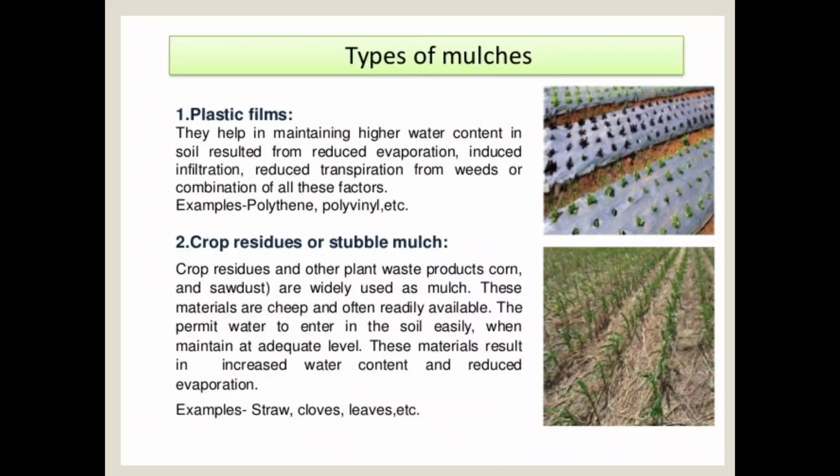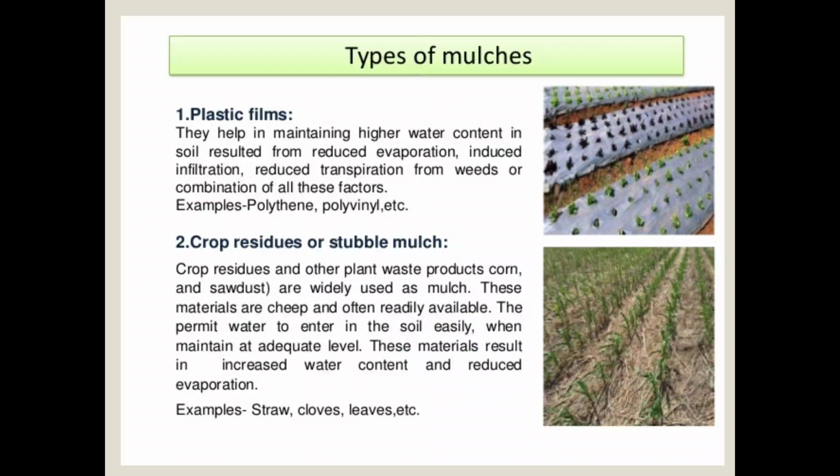Then the second type of mulch is the crop residue or stubble mulch. Crop residue and other plant waste products, for example corn residue as well as sawdust, are widely used as mulch. That means whatever waste material is available on the farm can be used as crop residue or stubble mulch. These materials are cheap and often easily available. That means the cost required to purchase this material is very low, and they are easily available.